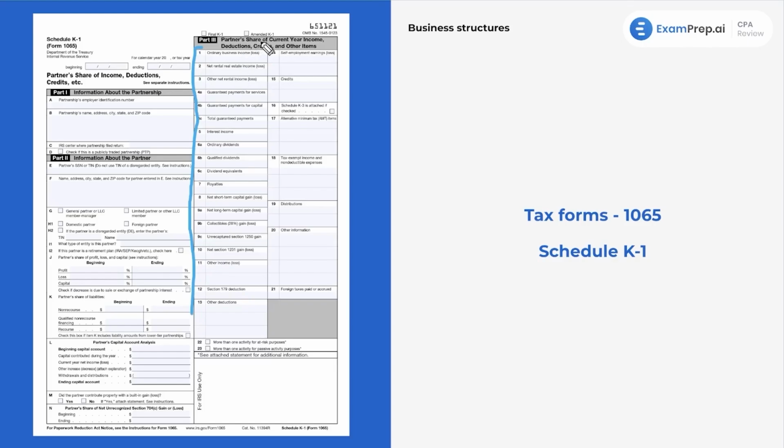And again, why is that? Well, because they are separately stated on another part of the 1065, right? We see this is still part of the 1065. And then these flow through and go to the individual partners, individual 1040. And I'm going to even show you that when we get to partnerships, I'm going to even have more slides and more tax forms showing you the flow all the way until the calculable taxable amount, how this all flows. I'm going to cut this off here because we're dealing with overall business structures, right? We go more into depth in those individual lessons, but just something to start keeping in mind, getting familiar with the important points of each tax form.